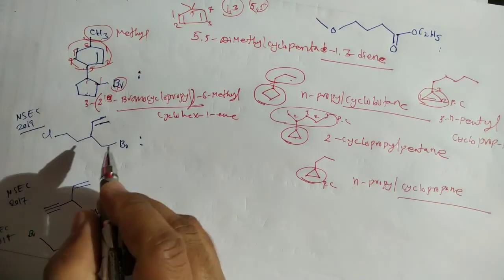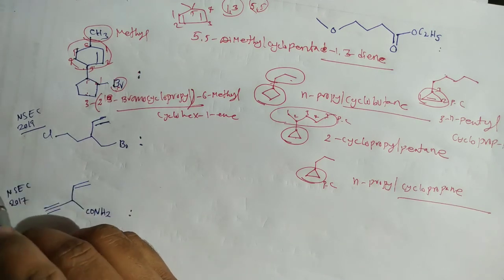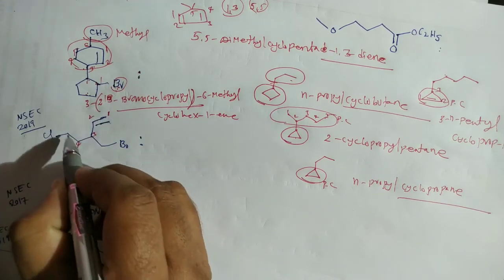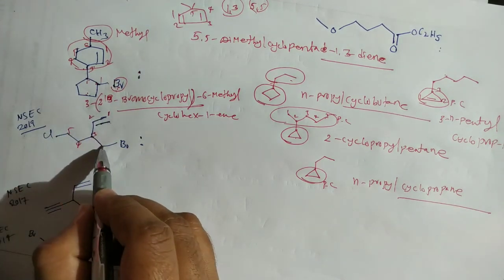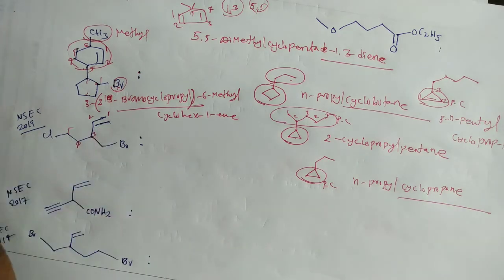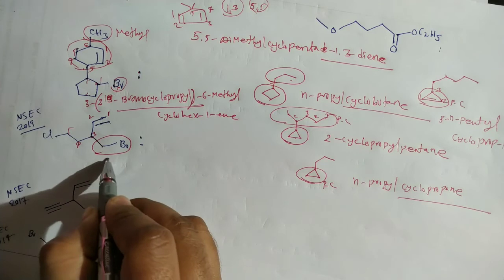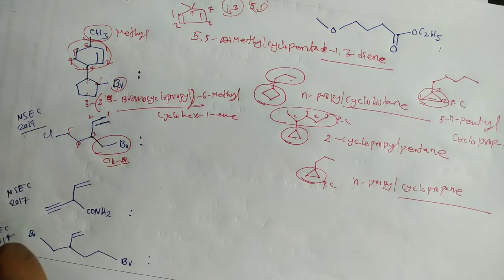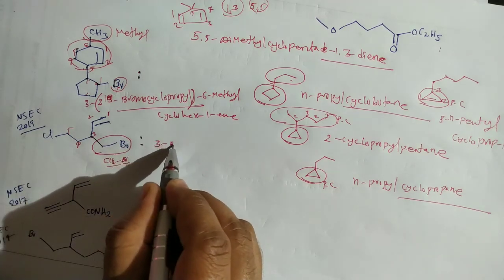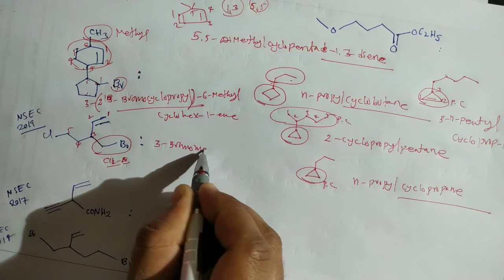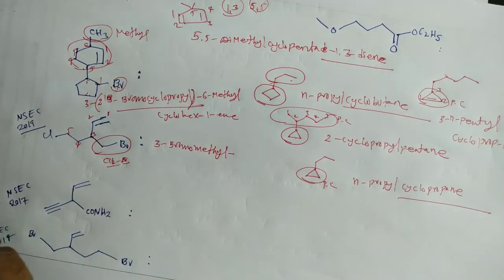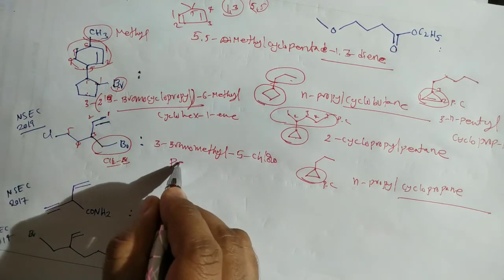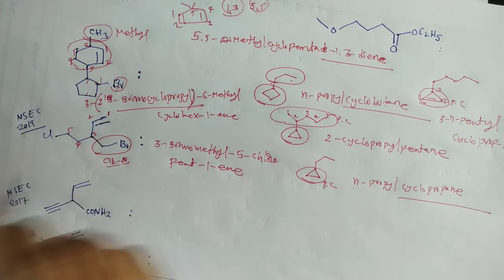Next, this is one more NSEC question, a 2019 NSEC question. In this case you have to select the longest chain: 1, 2, 3, 4, 5. Here only 4 carbons are there, but our parent chain must contain the unsaturation. Now the other group is a substituent; it is nothing but CH2Br, named as bromomethyl, and there is a chlorine substituent on the 5th carbon. So first 3-bromomethyl, and next 5-chloro, pent-1-ene. That is the IUPAC name of this compound.